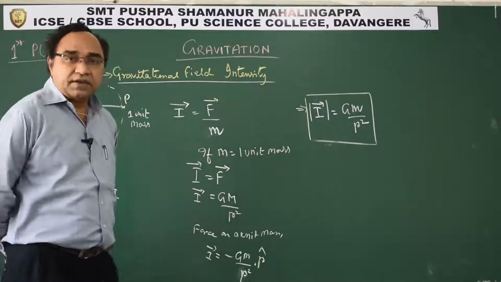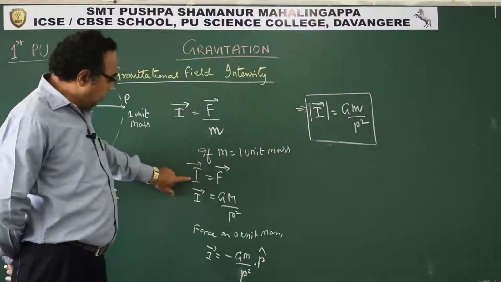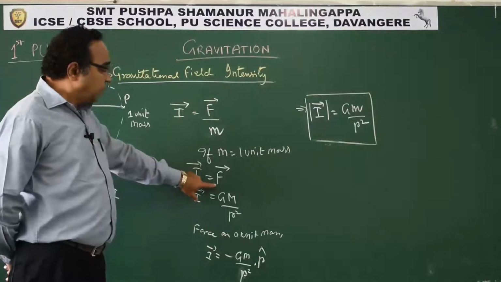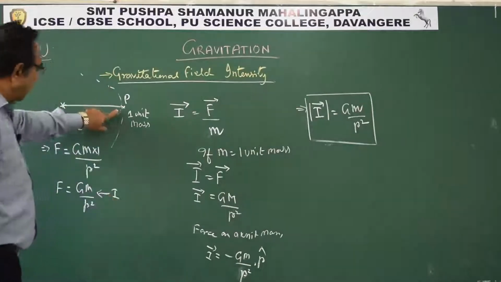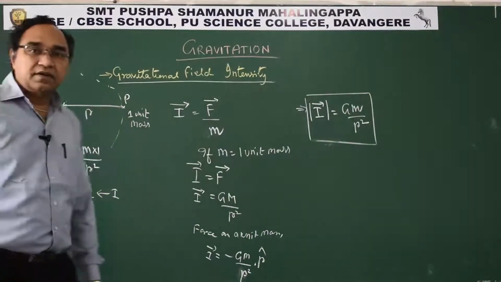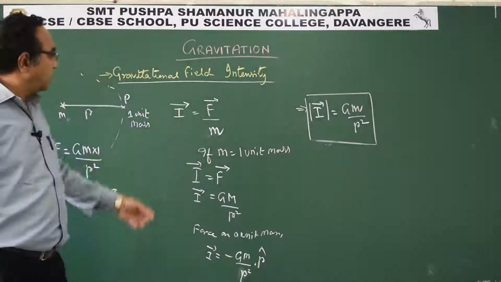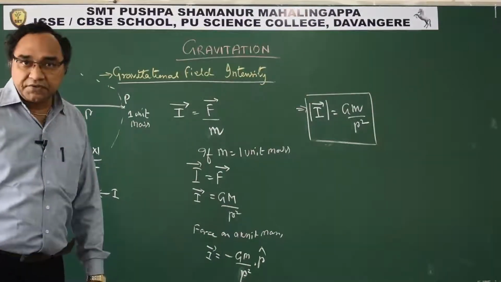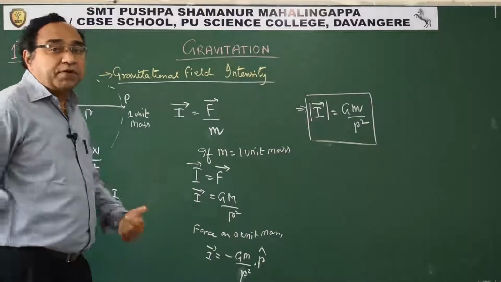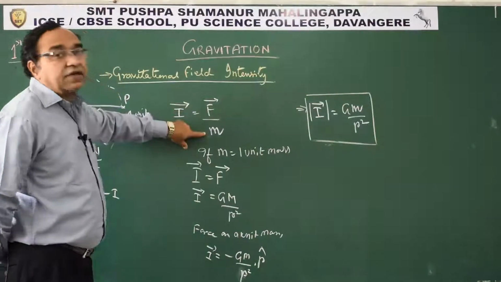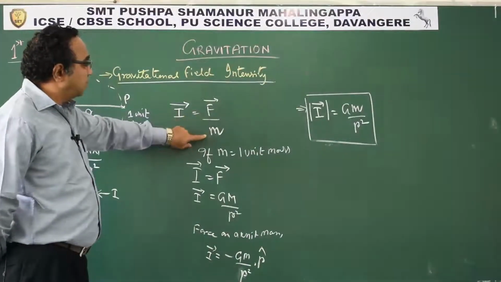So how do we define intensity of gravitational field? It can be defined by this equation. It is the force experienced by a unit mass when placed at that point in the gravitational field without disturbing the field. That is exactly how we define gravitational field intensity. Now suppose you want to find the unit of measurement: it will be Newton per kg.